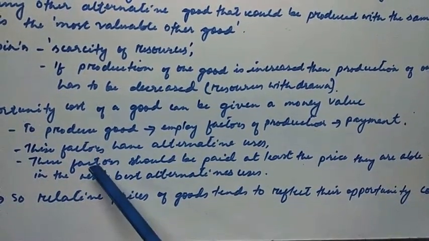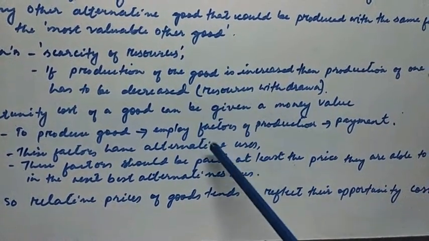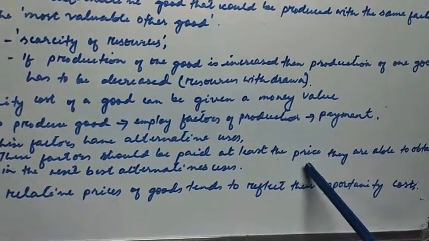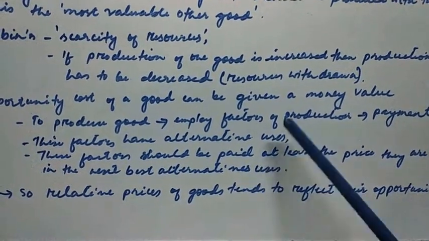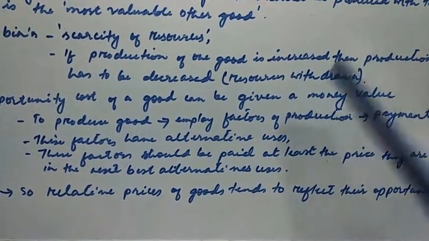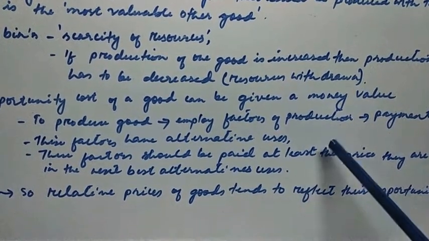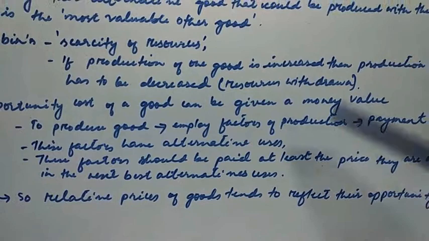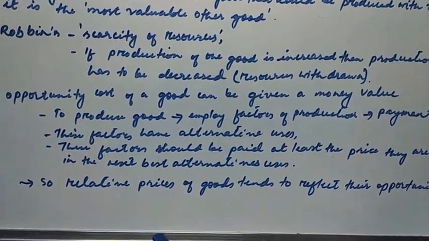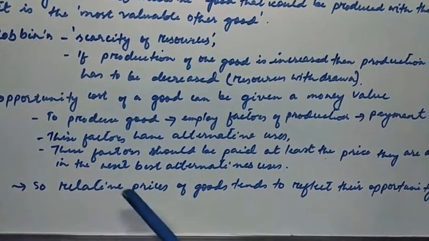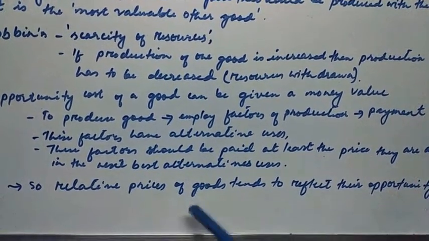So here they are trying to say that you pay the factors at least the price they are able to obtain in the next best alternative uses. You should not pay less than the amount that they can earn when they are put to alternative uses. That is the point.